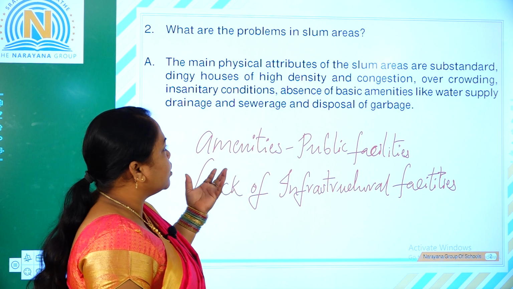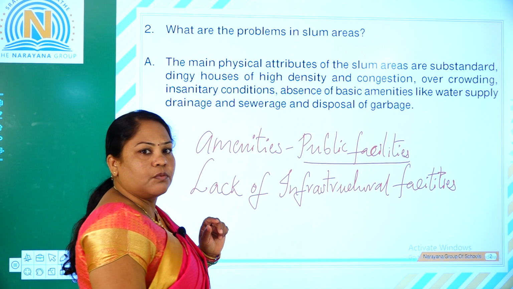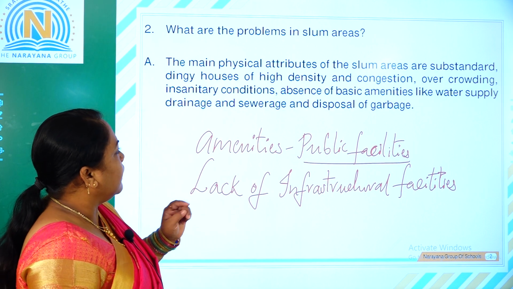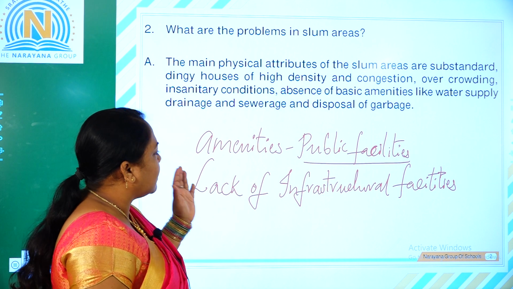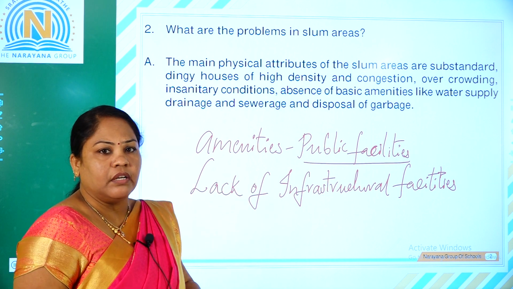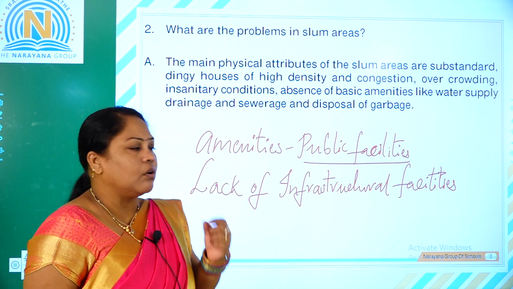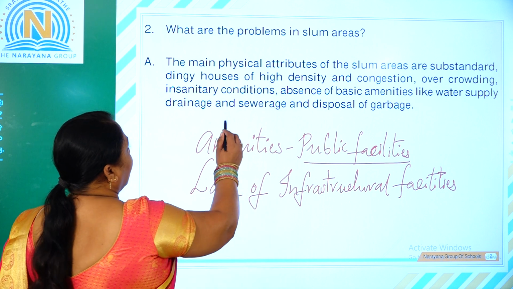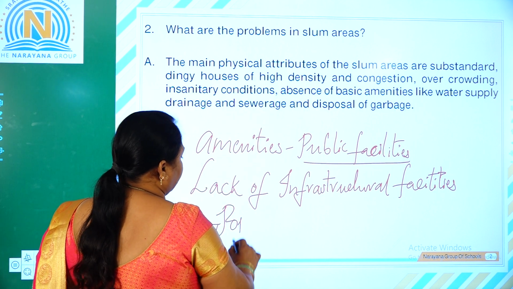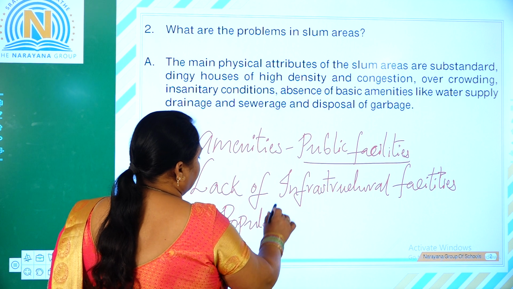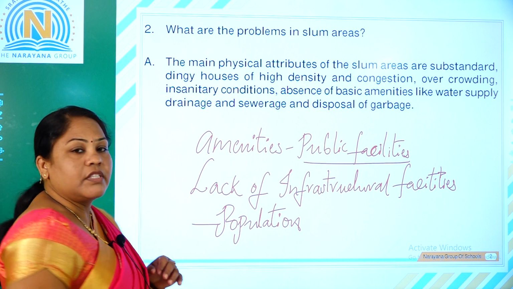Absence of basic amenities, there was an absence of public facilities, what all the people they required, and at the same time, insanitary conditions, lack of infrastructural facilities even, where they could not get this all. Why? The reason was only because of this highly populated, because of only the population. Hope it is clear, children, right?